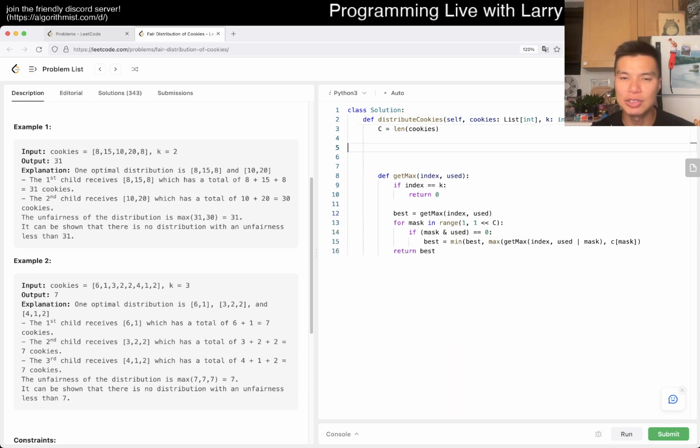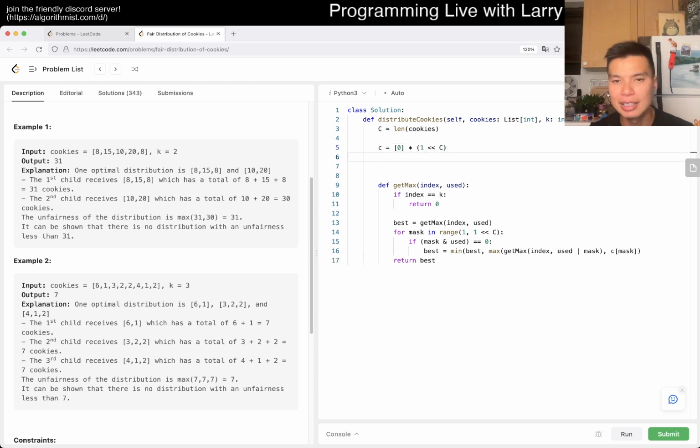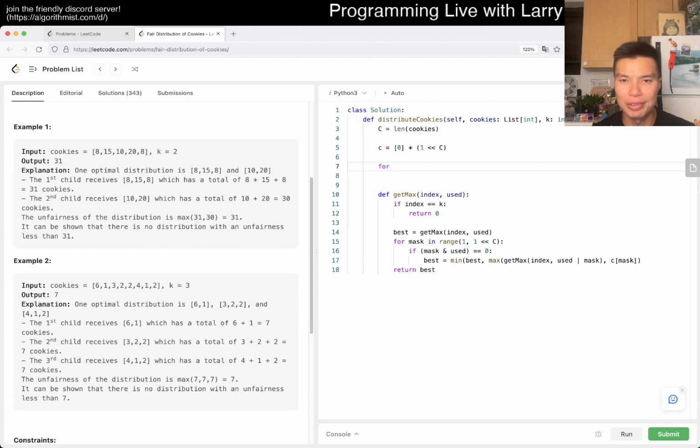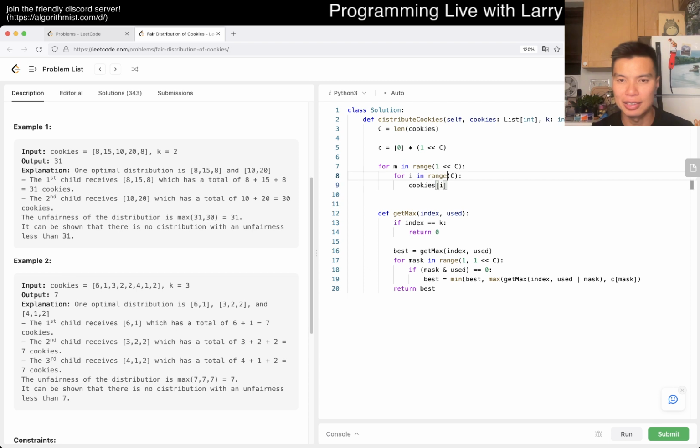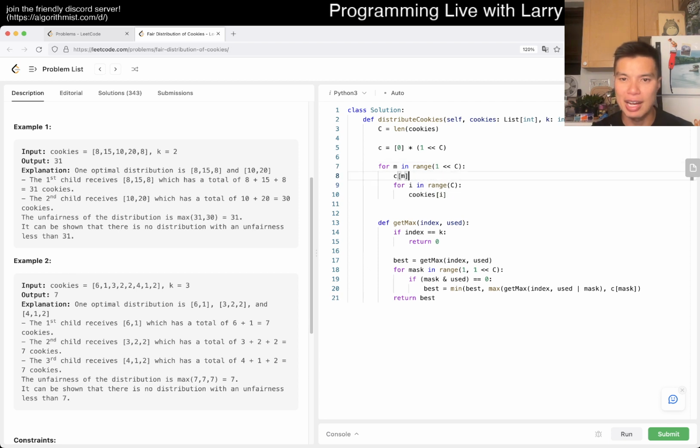But we have to do the lookup. So C is equal to 0 times 2 to the power of C. And then now for M in range of 1 to 2^C, for I in range of C, we do C of M is equal to 0, I guess.